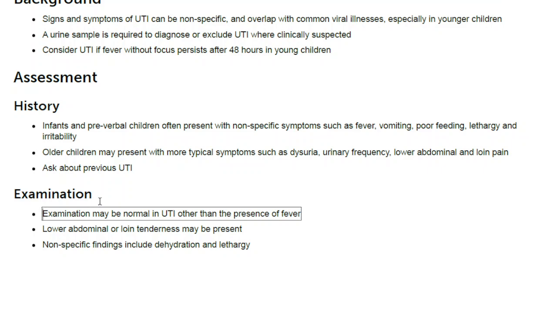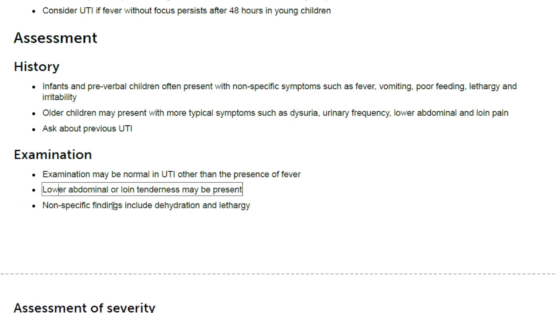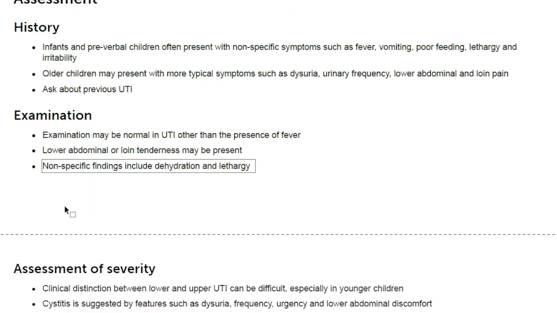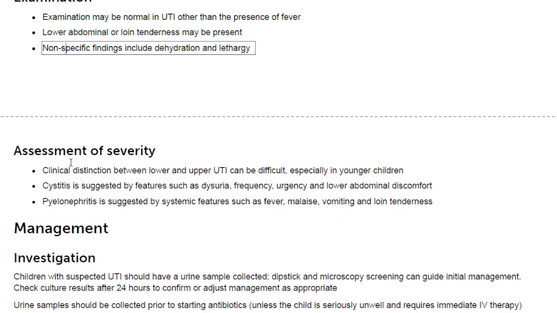Examination. Examination may be normal in UTI other than the presence of fever. Lower abdominal or loin tenderness may be present. Nonspecific findings include dehydration and lethargy.